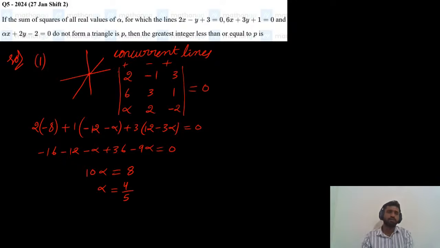This is one value of alpha. This is the first condition. Alpha value is 4 by 5. Three lines do not form a triangle if they are concurrent lines.